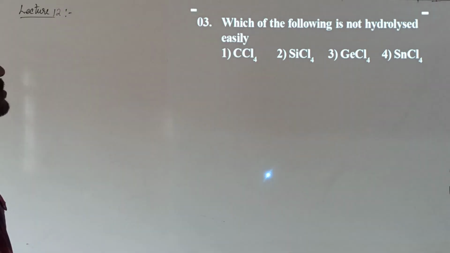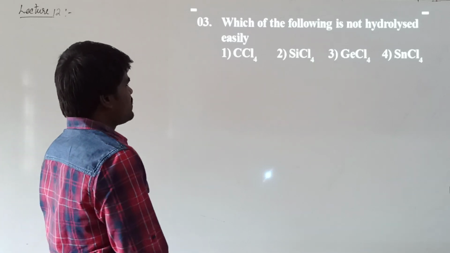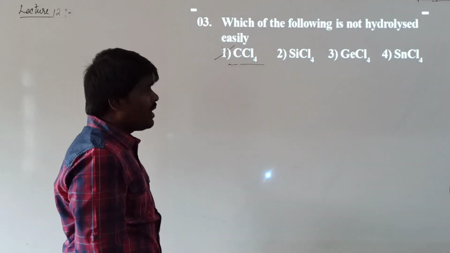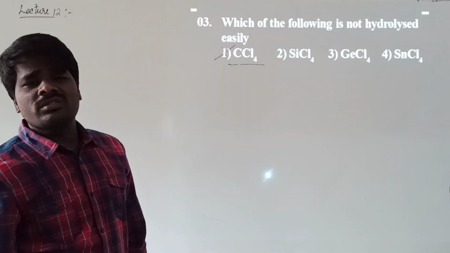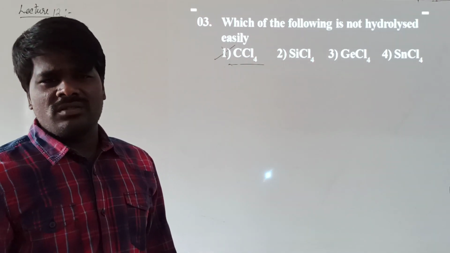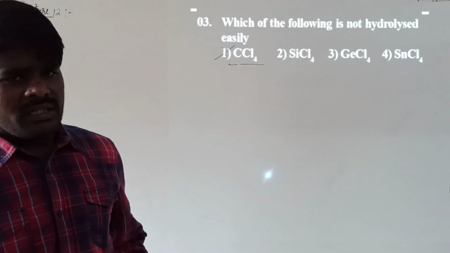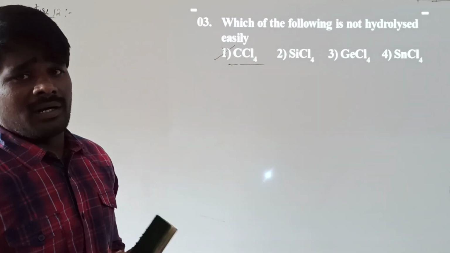Which of the following is not hydrolyzed easily? Again, a repeated question. Basically, carbon tetrachloride will not undergo hydrolysis easily. What is the reason? Because of the absence of d orbitals, absence of vacant orbitals, carbon cannot expand its valency more than 4. Because of that reason, any halide of carbon generally does not undergo hydrolysis.